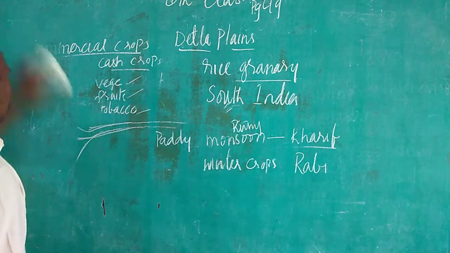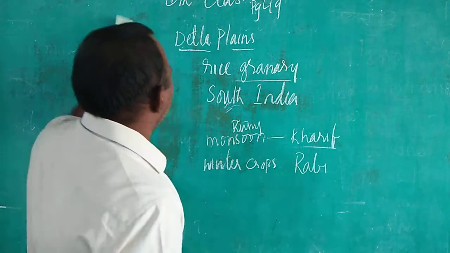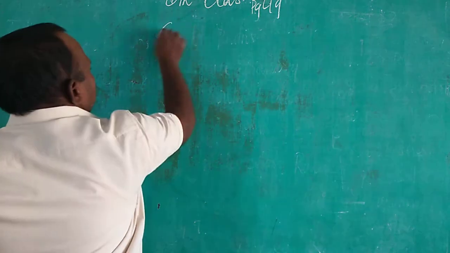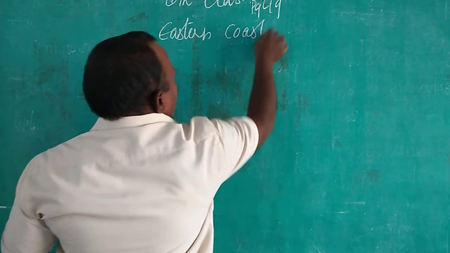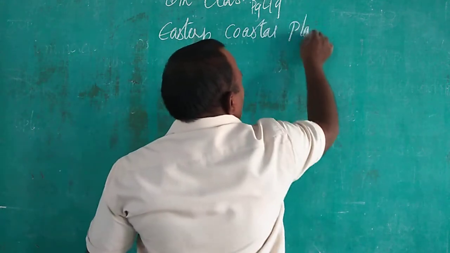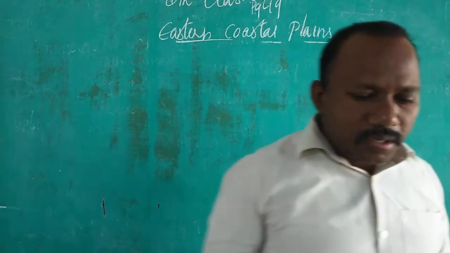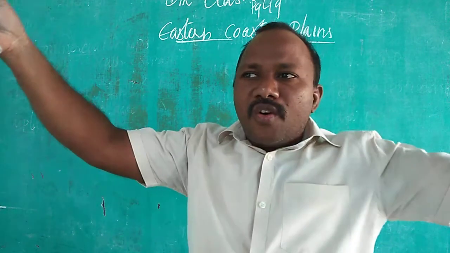Now we will talk about the eastern coastal plains. In the eastern coastal plains of Andhra Pradesh, children, it is very narrow.